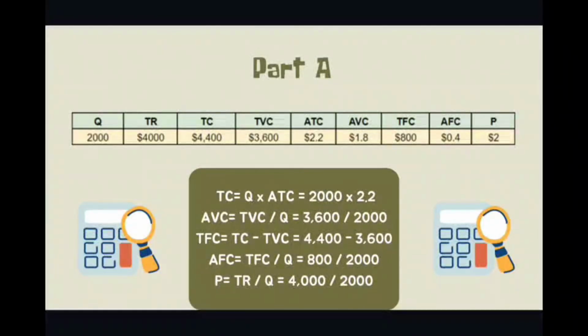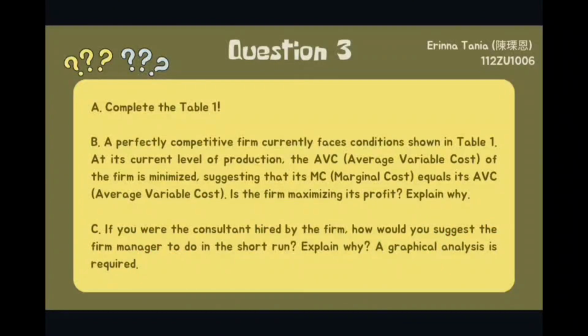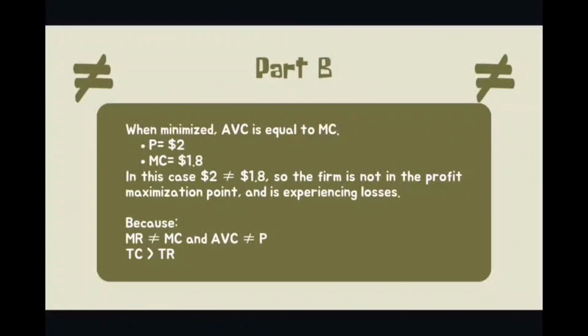Okay, the second part is: a perfectly competitive firm currently faces conditions shown in table 1. At its current level of production, the AVC of the firm is minimized, suggesting that its MC equals its AVC. Is the firm maximizing its profit? Explain why. So I'll explain this.